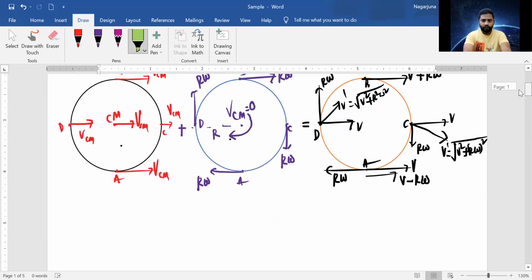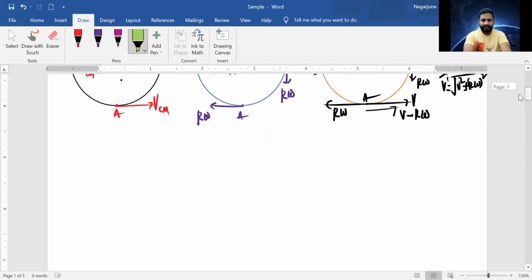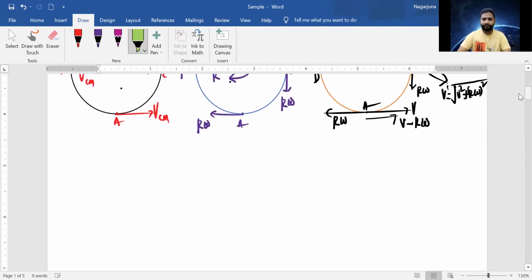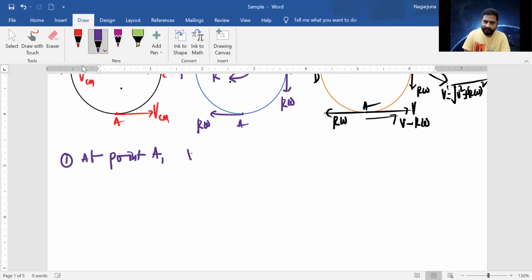Fine. So you carefully observe at point A. Listen, at point A, if V minus R omega is 0, that means V is equal to R omega.